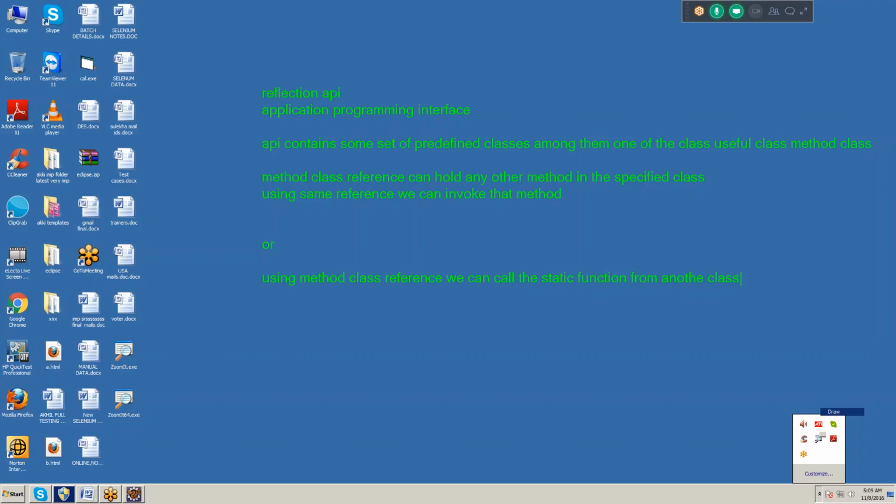The Reflection API contains some set of predefined classes, and one of them is the Method class. What is the use of the Method class? A Method class reference can hold any other method in the specified class. Using the same reference, we can invoke that method, or we can call the static function from another class.